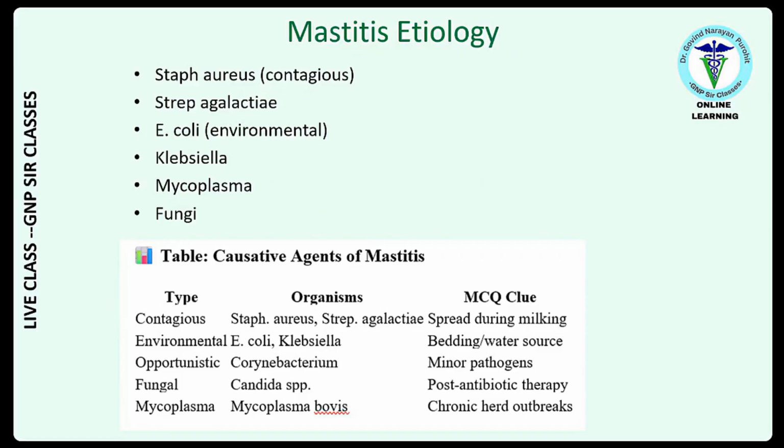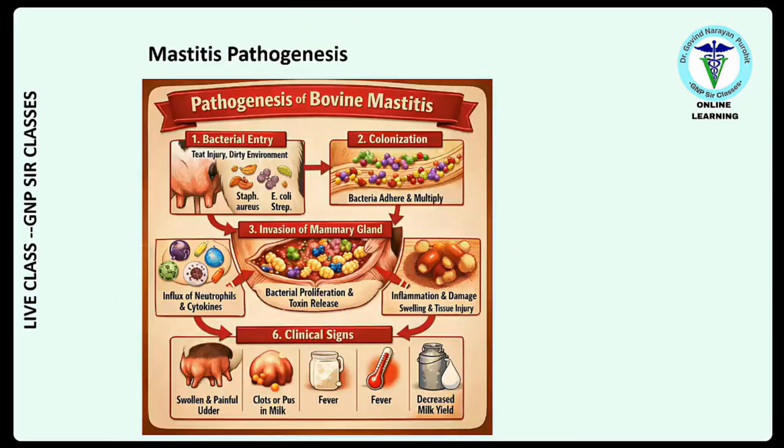Opportunistic Corynebacterium is a minor pathogen. Fungal mastitis is caused by Candida species. It usually occurs because of prolonged antibiotic therapy. After the antibiotic therapy, fungal mastitis may occur. And Mycoplasma, caused by Mycoplasma bovis, results in chronic herd outbreaks, right?